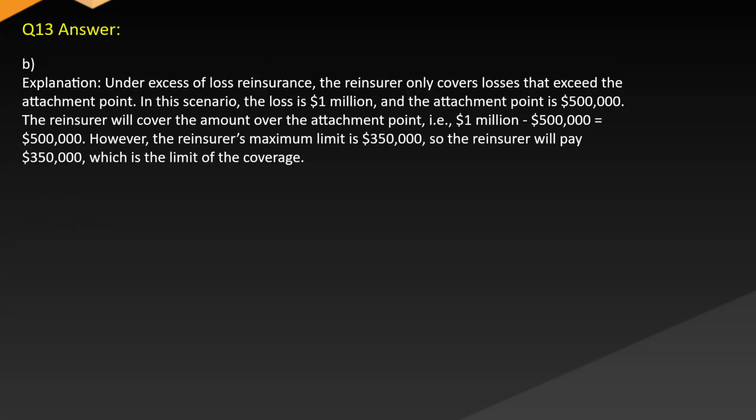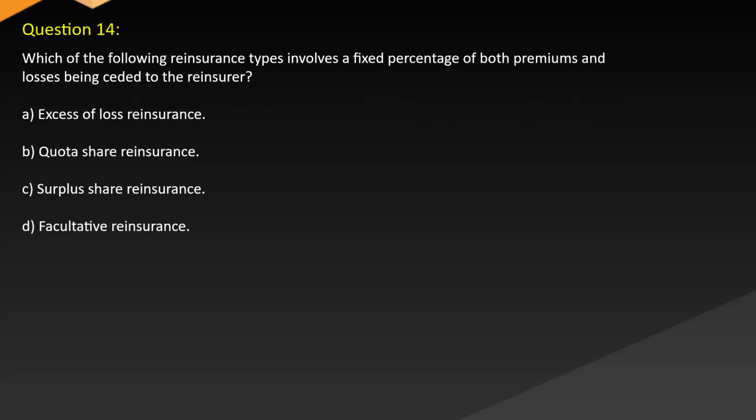Answer: B. Explanation. Under excess of loss reinsurance, the reinsurer only covers losses that exceed the attachment point. In this scenario, the loss is $1 million and the attachment point is $500,000. The reinsurer will cover the amount over the attachment point, i.e., $1 million minus $500,000 equals $500,000. However, the reinsurer's maximum limit is $350,000, so the reinsurer will pay $350,000, which is the limit of the coverage.